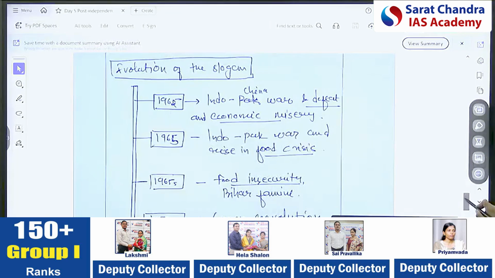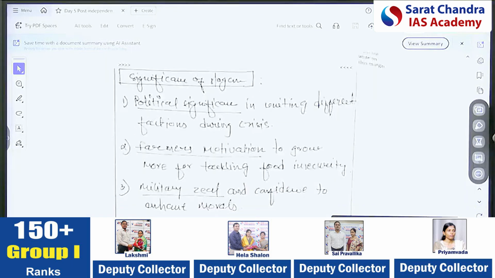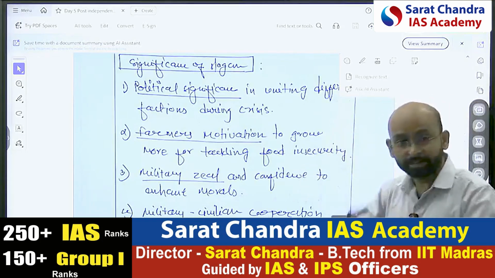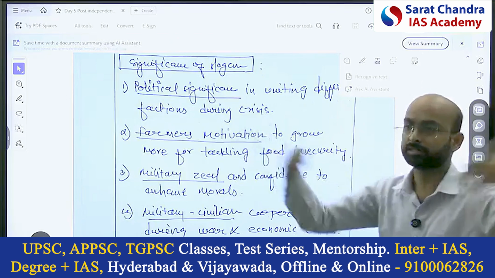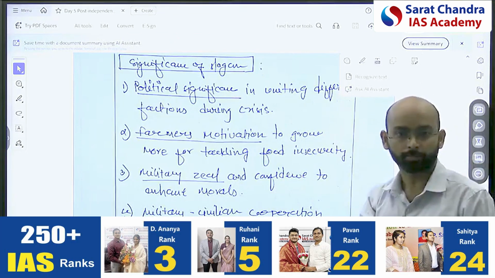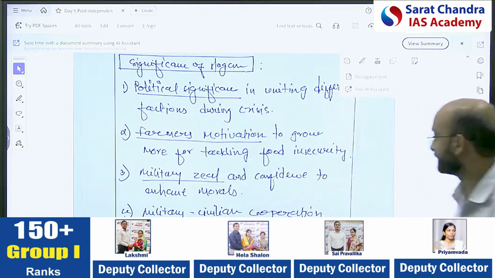This is the structure, evolution of the slogan. Now, the next part is the significance of the slogan, its political significance. Yes, it united different factions together, despite you supporting different parties, since it's an issue of national security and food security. Then farmer motivation, military zeal, military-civilian cooperation.